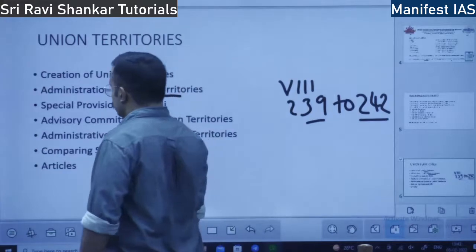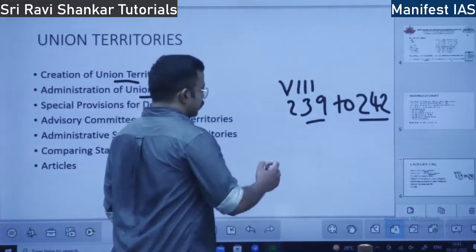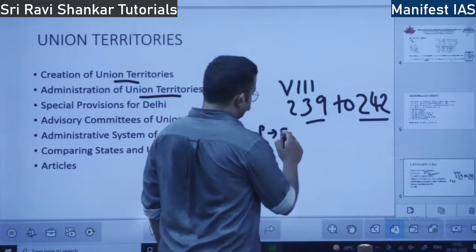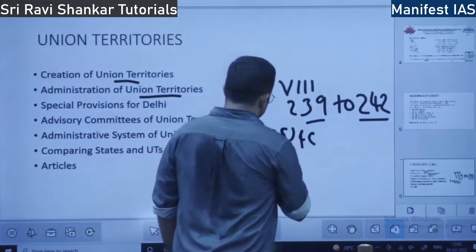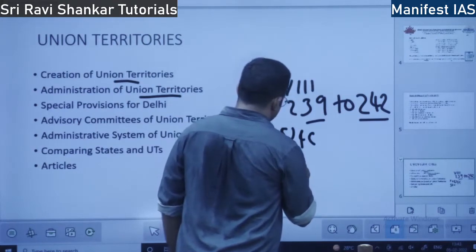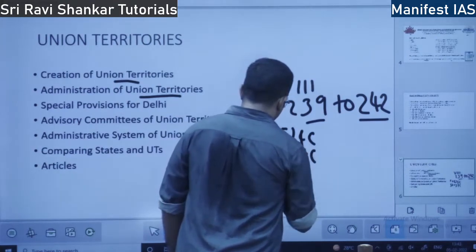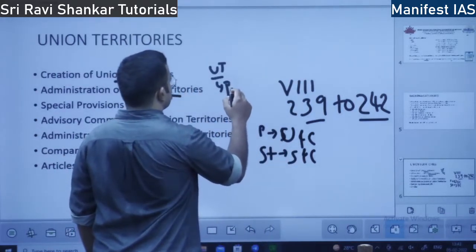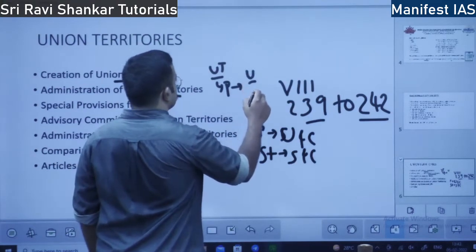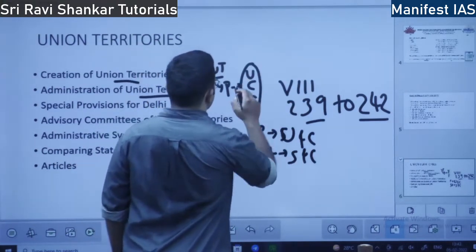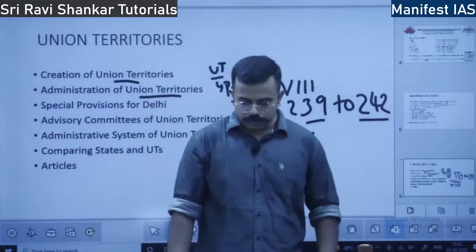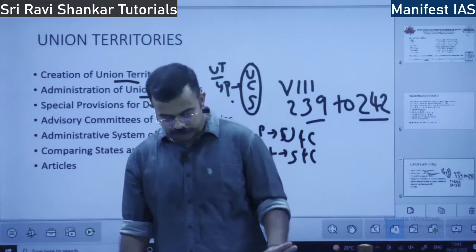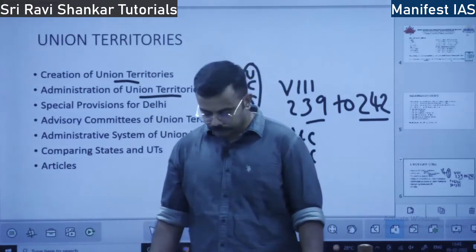So in the states, what happens? The Parliament makes laws on state list, union list and concurrent list. State government forms laws on state list and concurrent list. However, in the case of Union Territories, Parliament makes laws on union list, concurrent list and state list. In all the three lists, Parliament makes the law. Okay, this is the difference between law making powers among the states as well as Union Territories.